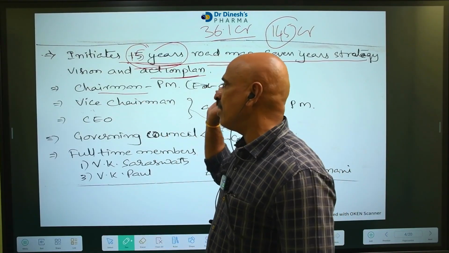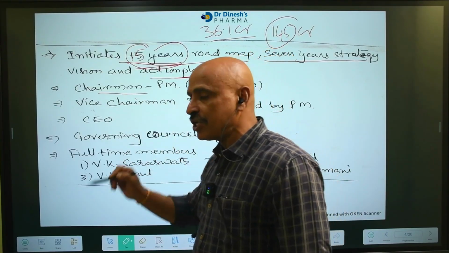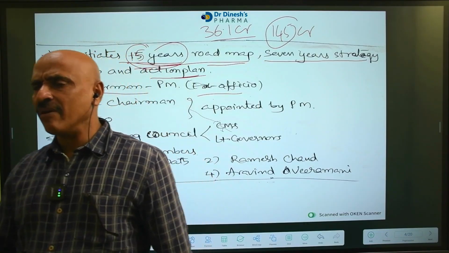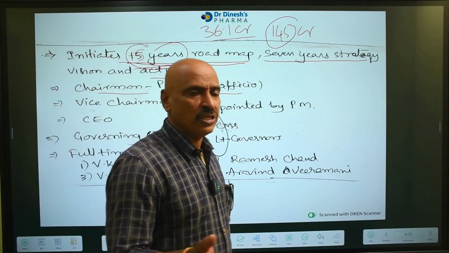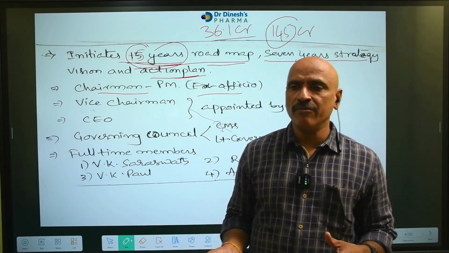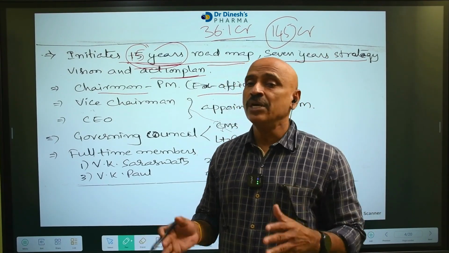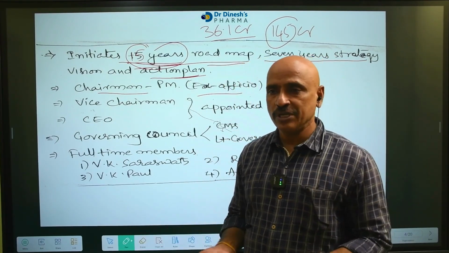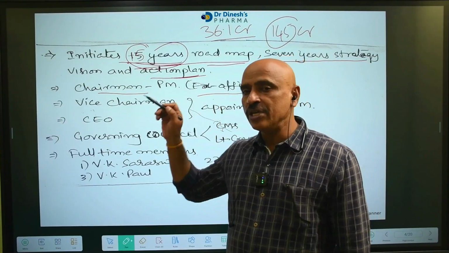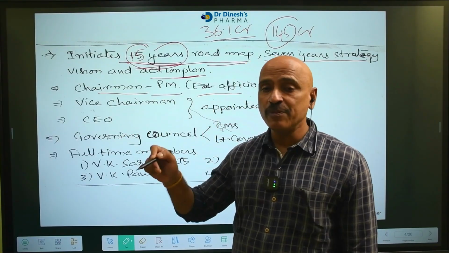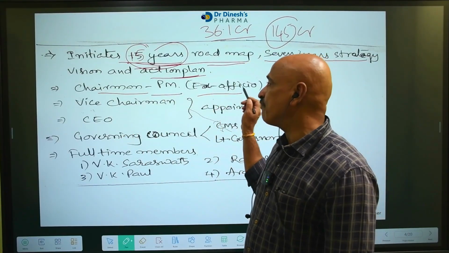Who is the chairman or ex-officio chairman of this NITI Aayog? Remember, in lower level examinations, from the general awareness point of view, questions are very simple. Whenever 15-20 questions are asked from current affairs, we have to concentrate on very easy questions. Who is the chairman of NITI Aayog? Remember, Prime Minister. This person is called ex-officio.